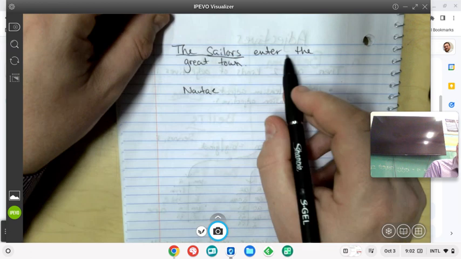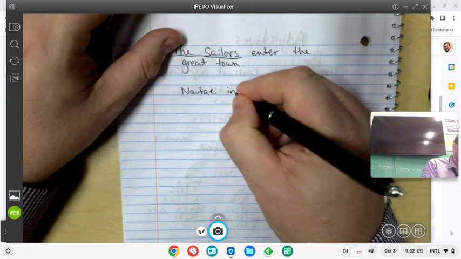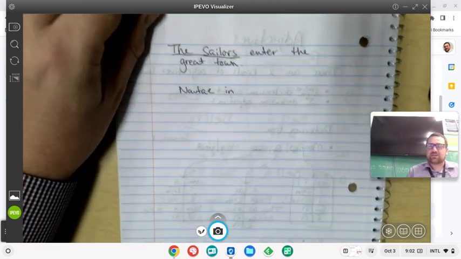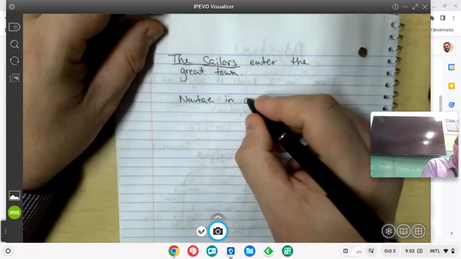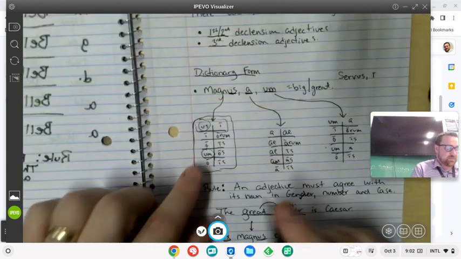Now, if they're entering the great town, we're going to use in with the accusative, right? So in, so how do we say just in the town? They enter into the town. So in oppid, that's our stem for town, in plus the accusative.